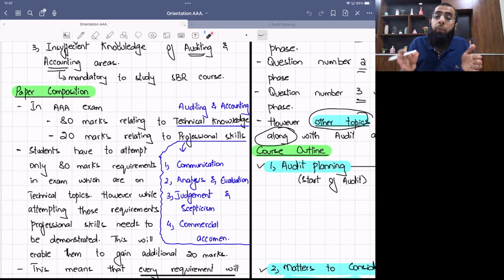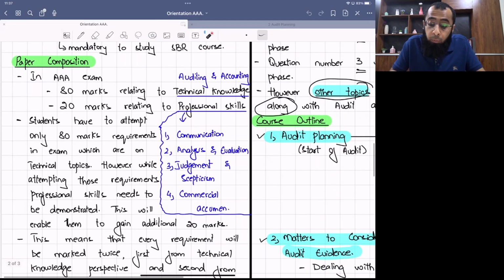Okay, then we had a discussion on paper composition. The AAA paper will be divided into two heads. One is technical marks, which represent 80% of your exam, and the other is professional skill marks, which represent 20 marks of your exam. Now, professional skill marks are not a separate requirement. The examiner says that you will have requirements relating to technical knowledge, and you have to make sure that while attempting these requirements, you demonstrate your professional skills of communication, analysis and evaluation, judgment and skepticism, and commercial acumen.